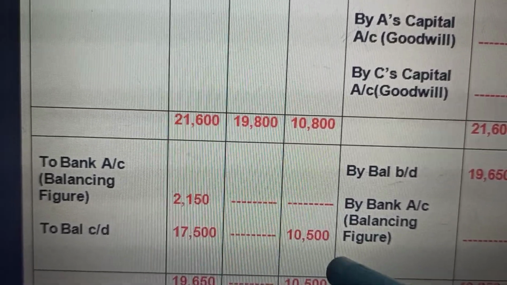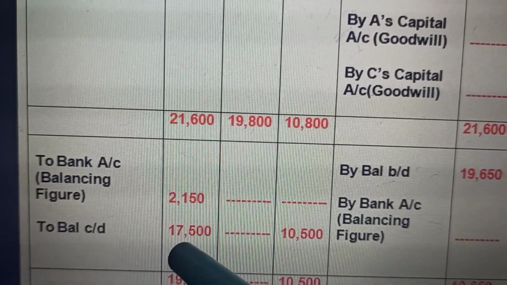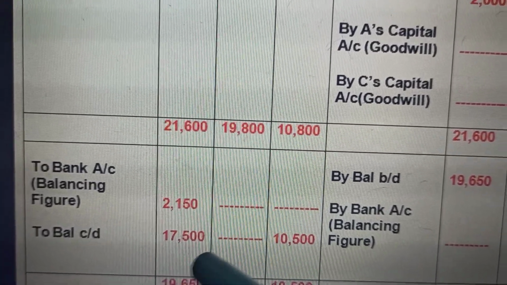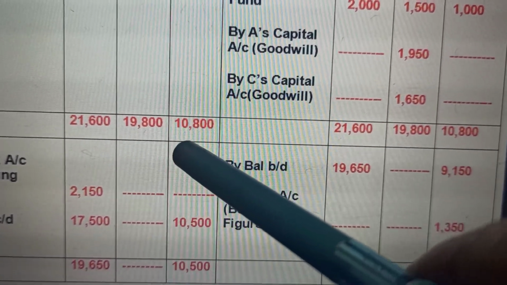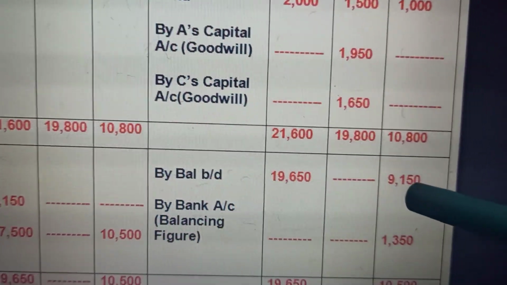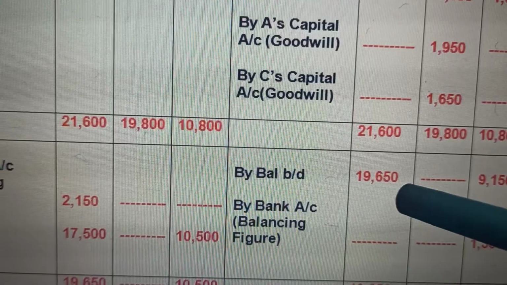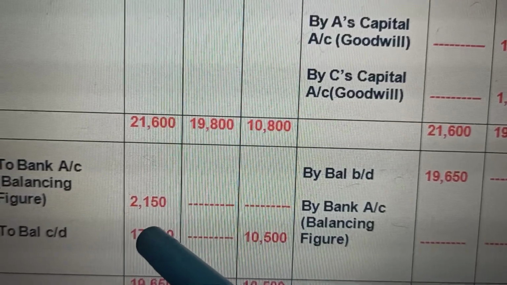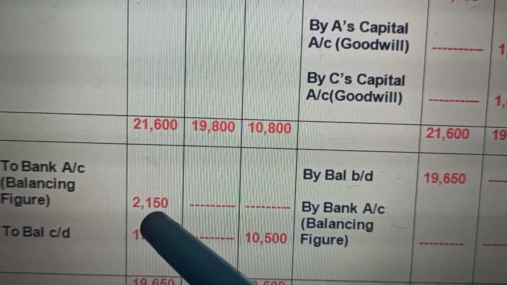So the 28,000 is divided in the new ratio. The new ratio between the two partners is 5:3. We distribute 28,000 into 5:3, 17,500 and 10,500 for A and C. B has retired. Now let us see how we do it. We bring back the balances that are brought forward, 19,650 and 9,150 for A and C respectively. For A, it is 19,650, whereas it should be 17,500. That means it is extra. Whatever is surplus will be paid back, so to bank or to cash, we pay the amount. This is actually the balancing figure.